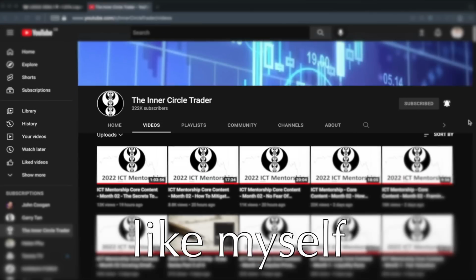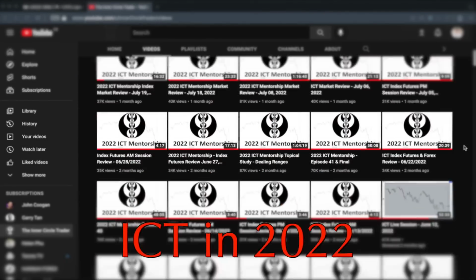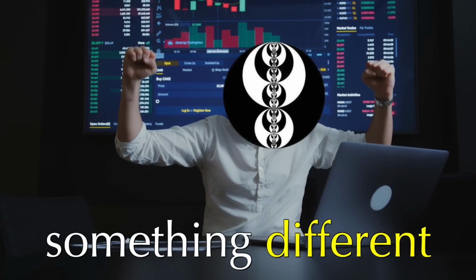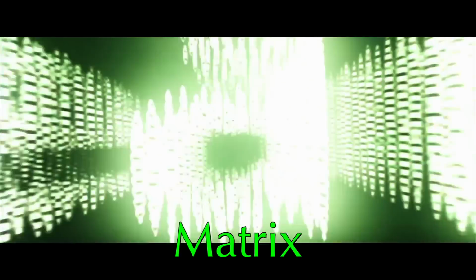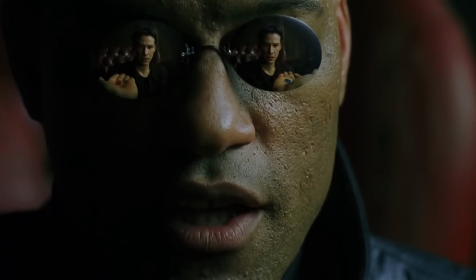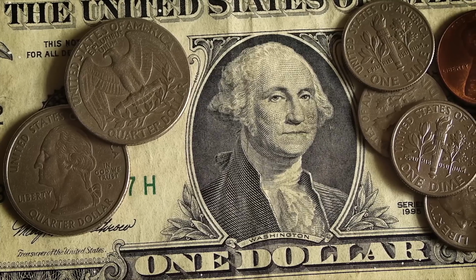A lot of traders like myself had discovered ICT in 2022, and the high that you get when you first learn something new and discover something different. And once you have seen the matrix, you cannot go back to unsee it. Now you are feeling all excited and invincible to make all the money in the world after watching ICT.